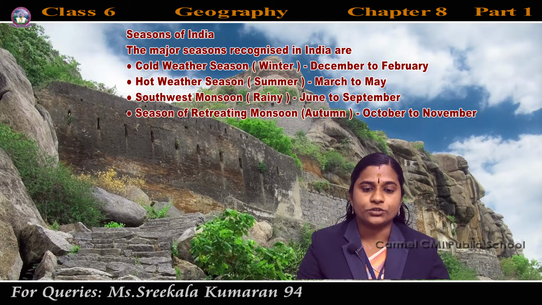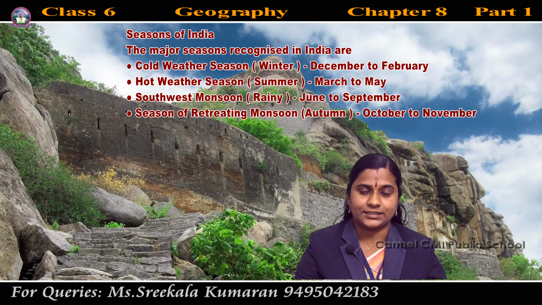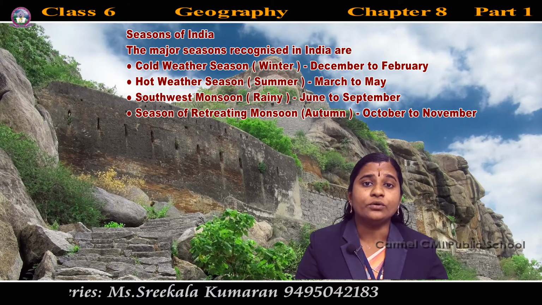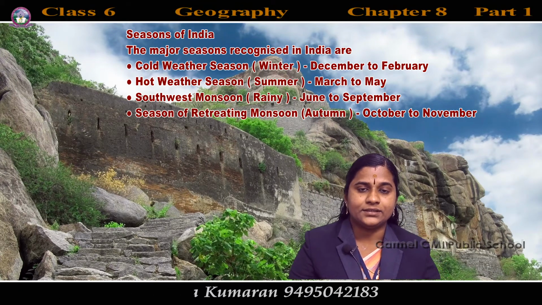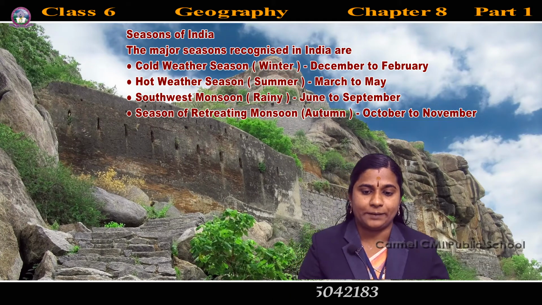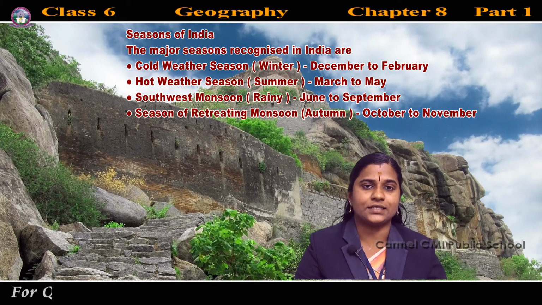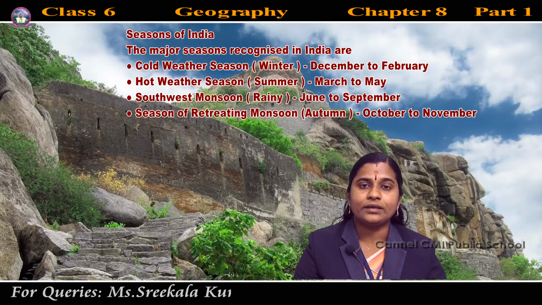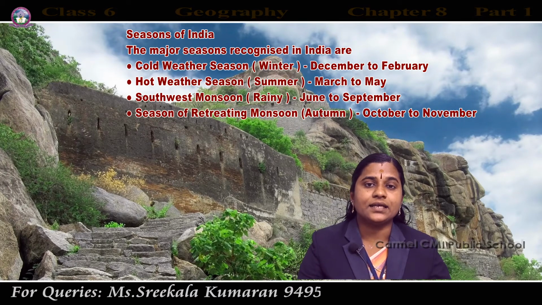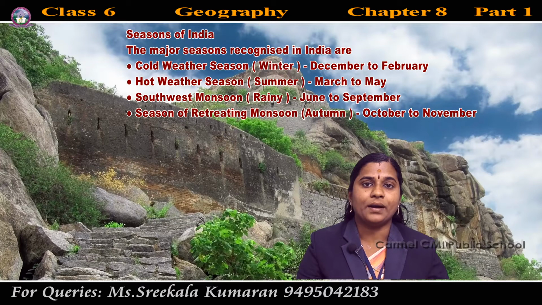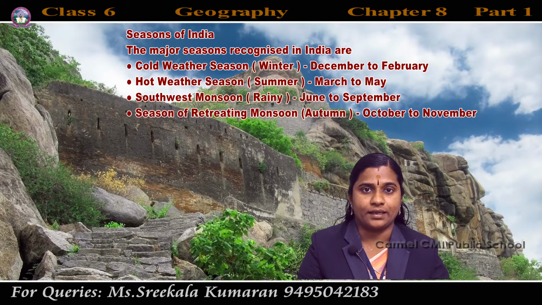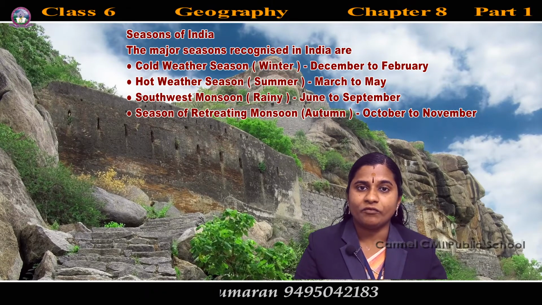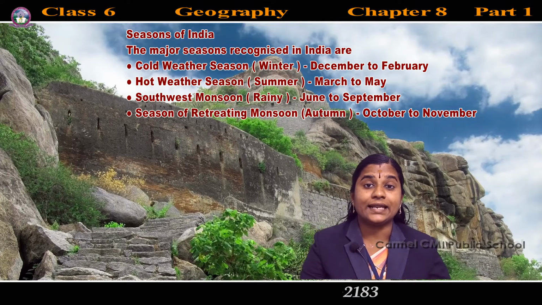The winter season is also known as cold weather season. It starts from December and ends in February. The next one is the summer season, March to May, and another name of summer season is hot weather season. The next one is rainy season.